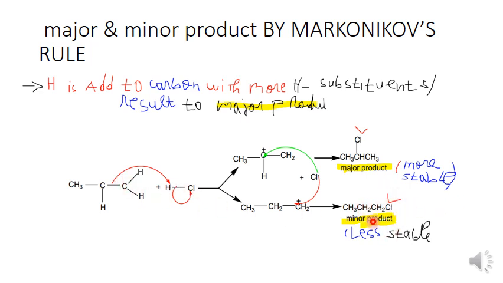This is the major and minor product by Markovnikov and anti-Markovnikov rule. Here, this is the anti-Markovnikov rule. The minor product is formed by the anti-Markovnikov rule. Yes, we understand. So, to say it in Kinyarwanda,